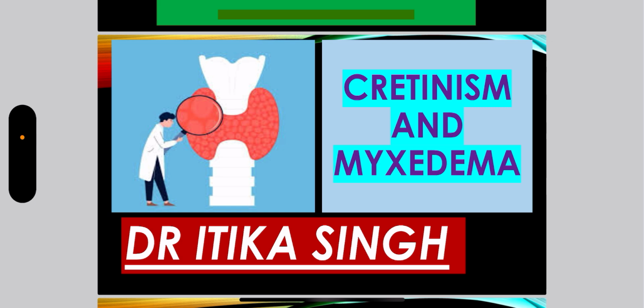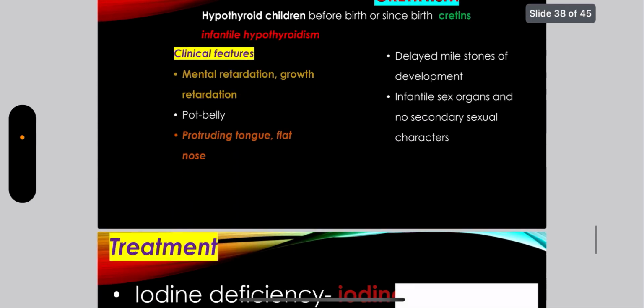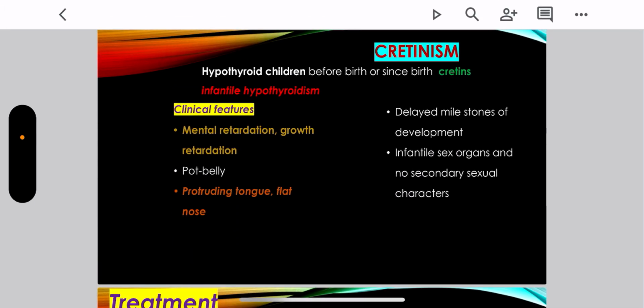Hello everyone. Today we will discuss cretinism and myxedema. What is cretinism? Hypothyroid children, before birth or since birth, are labeled as cretins. Cretinism can also be referred to as infantile hypothyroidism. So there is a reduced level of thyroid hormones in infants.